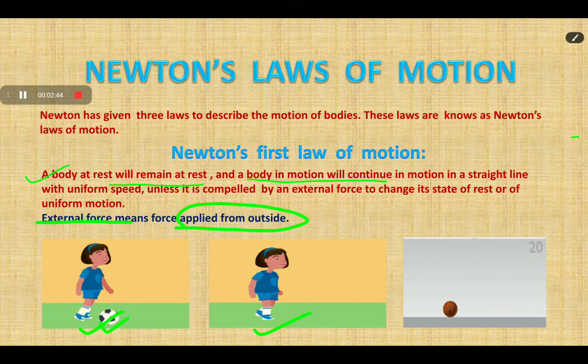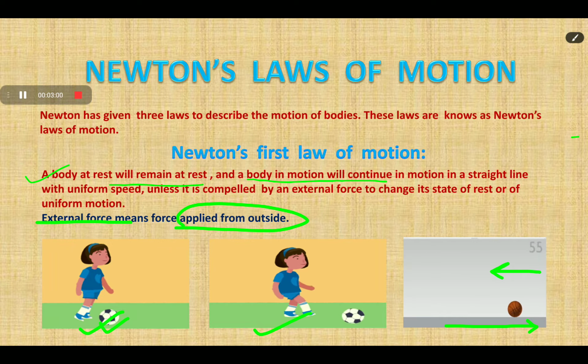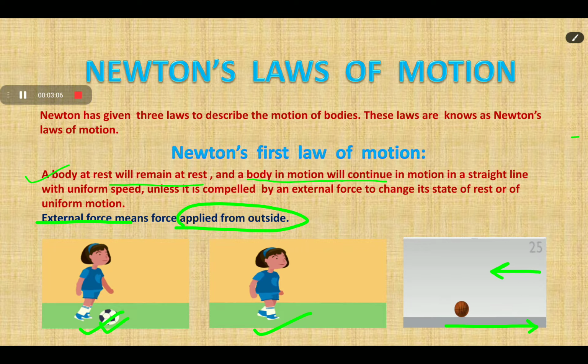The football continues in motion unless some other force acts on it in the opposite direction. And when some other external force acts on it in the opposite direction, the football comes to rest.